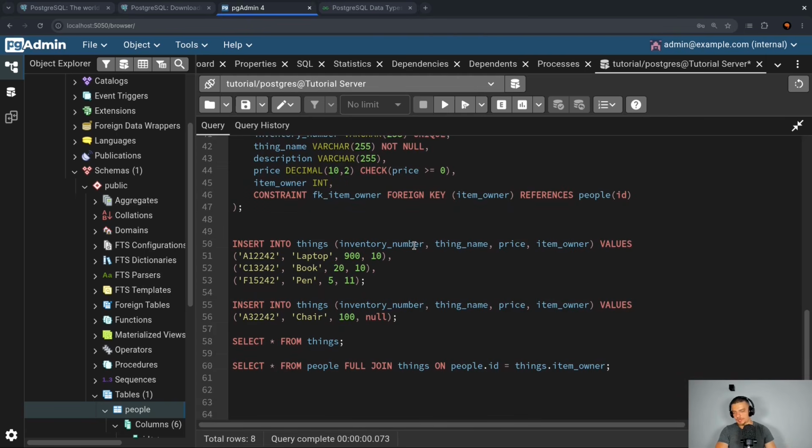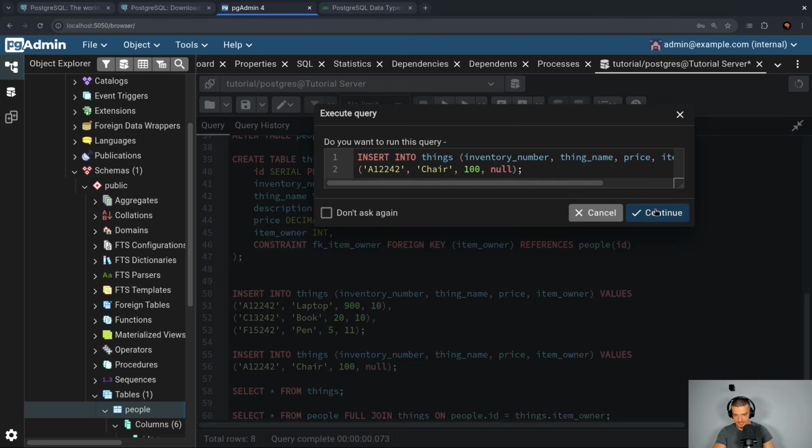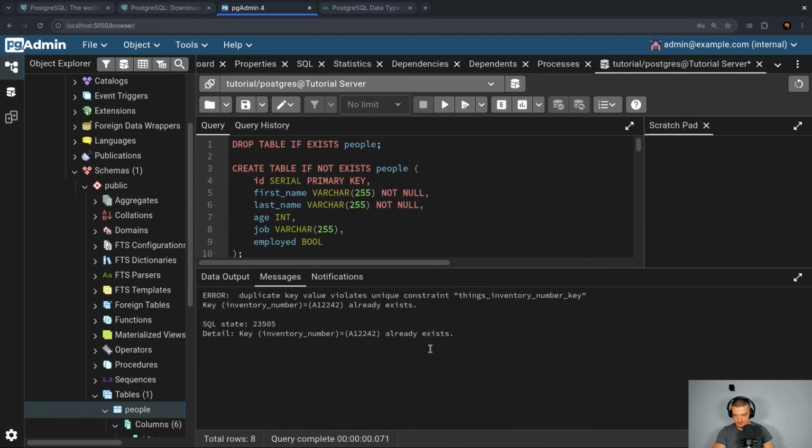Now, there's one more thing I want to cover here, but before we do that, let me also show you the constraints that we have here, that they actually trigger. So if I try to insert something with the same inventory number, this should fail. So it was this one. If I run this, I should get a problem with the constraint here, duplicate value,